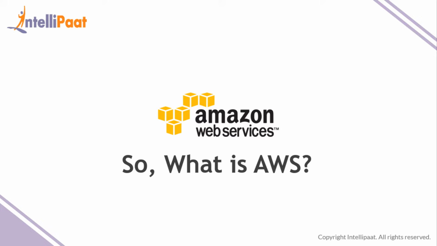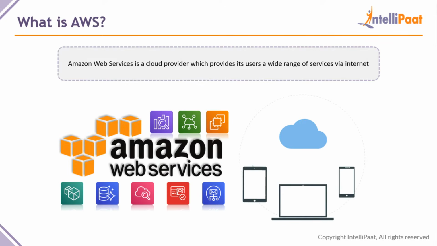So first, let us see what is AWS. AWS, or Amazon Web Services, the full form of it, is a cloud provider which provides its users a wide range of services via the internet. So AWS is a cloud provider. They provide services through a website called aws.amazon.com. So they have their own website, which is a front end for us to use the AWS services.